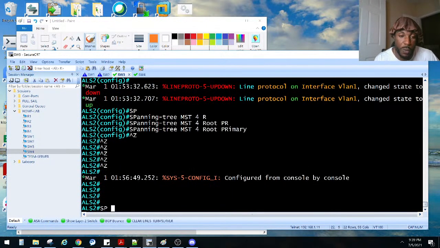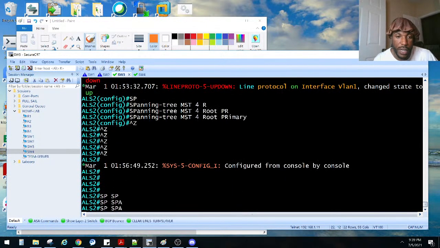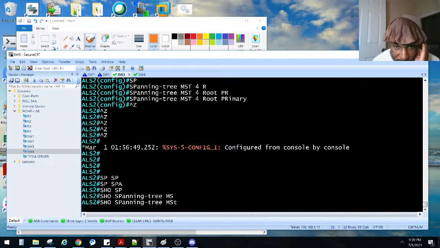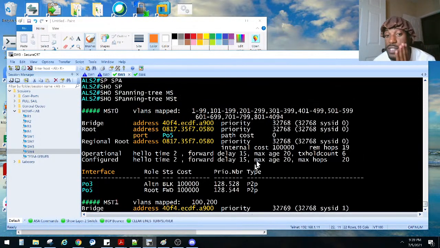So we do a show span, let's just do MST, right? And we'll see, these are the port costs that they were talking about, right? Path costs, rather.